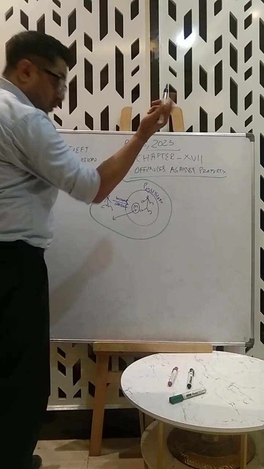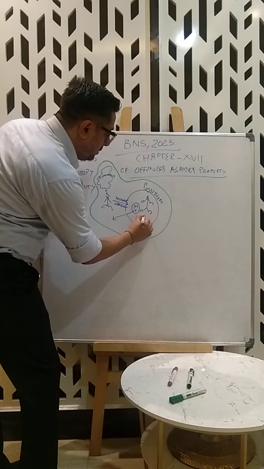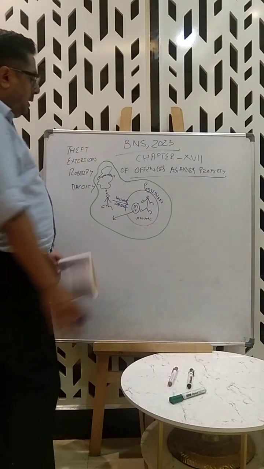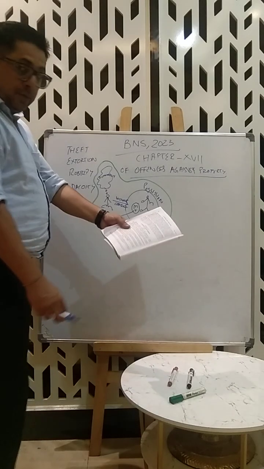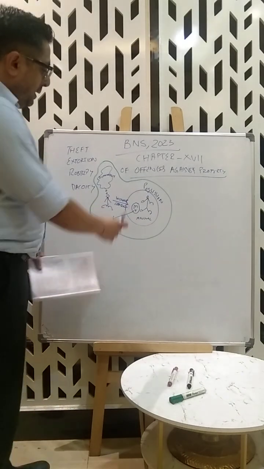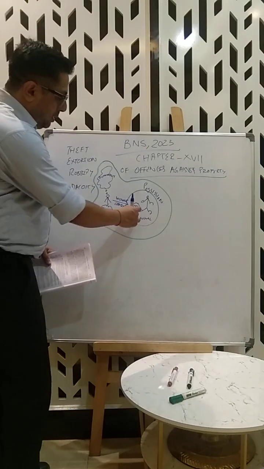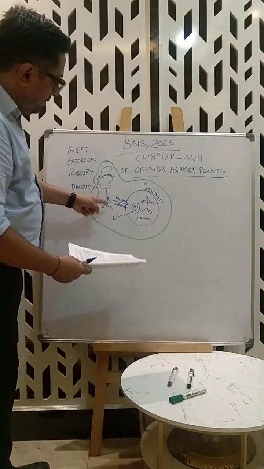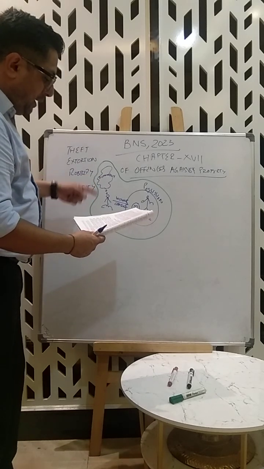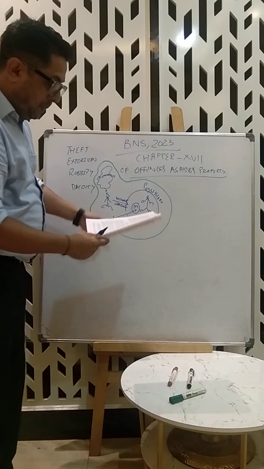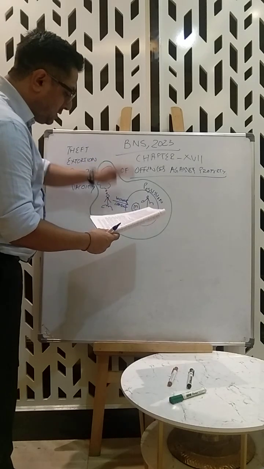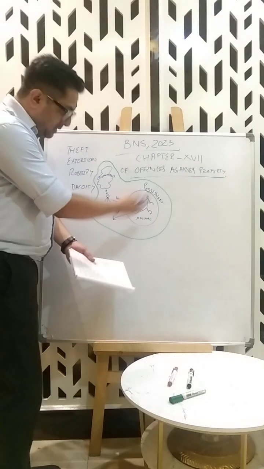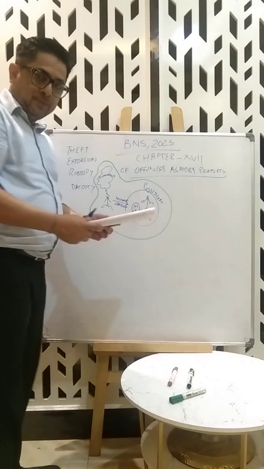Example. Now one thing more. An animal would be a movable property. Okay. Now let's give an example. I'll take it from the book right away. Now there's, say, a tree on his ground, and this fellow dishonestly, with the intention of taking the tree out of his possession, cuts the tree, right? He cuts down the tree. So the moment he severs the tree, he has cut it down, he has committed theft, right?